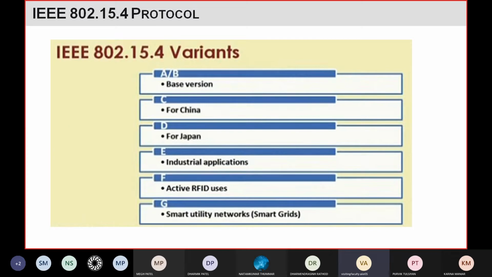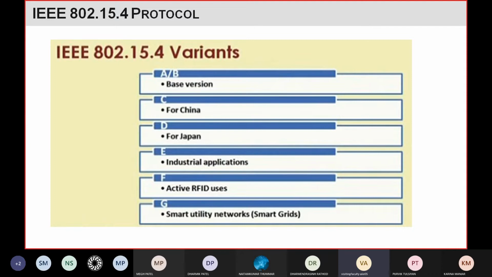Similarly, the D variant is used by Japan. The E variant is used by some industrial applications. If you want to use this protocol in industry applications, you will do some modification, and that variant is known as IEEE 802.15.4E. In the same way, in RFID also you can use this protocol for communication.